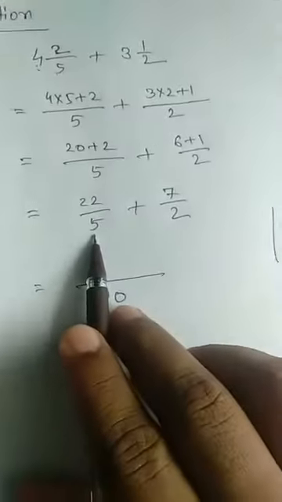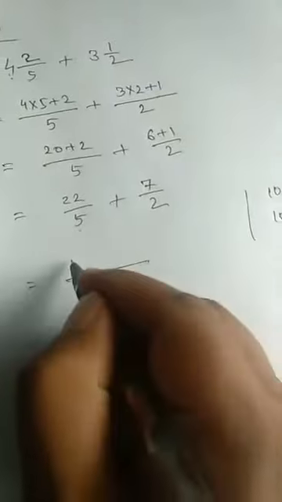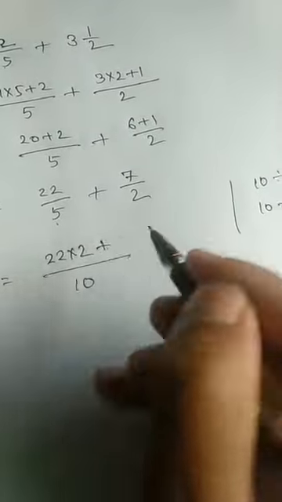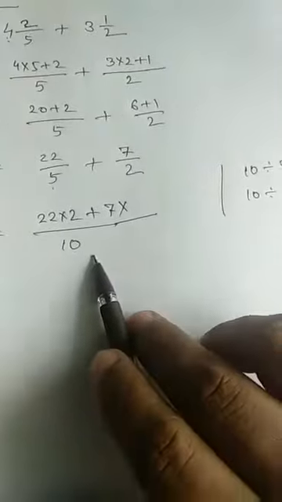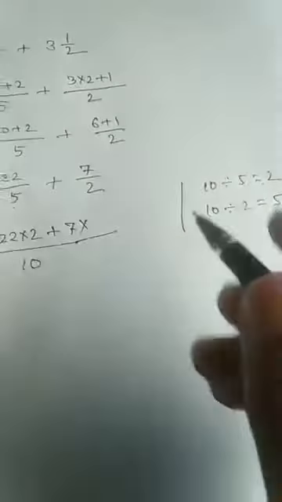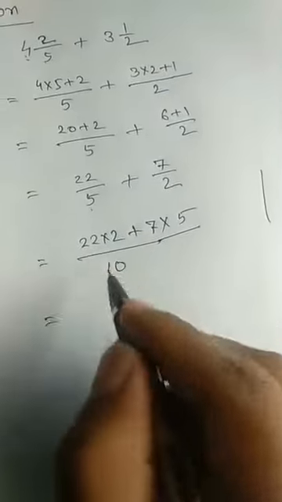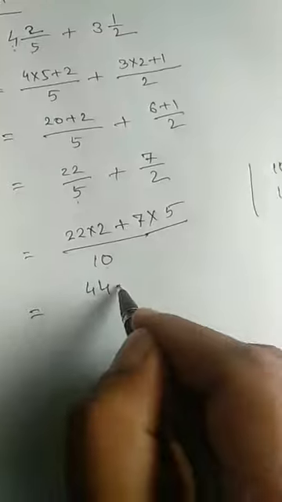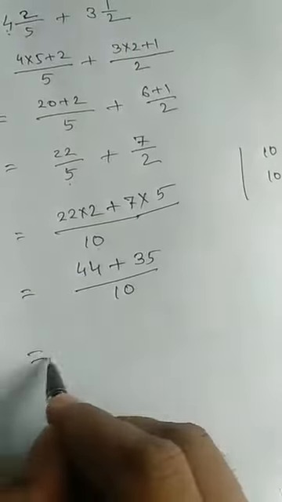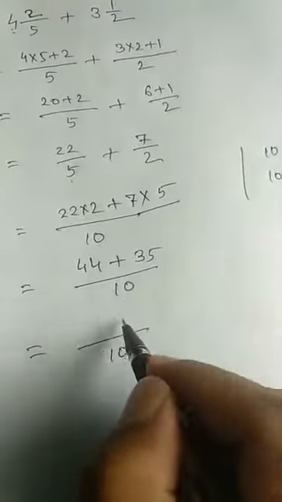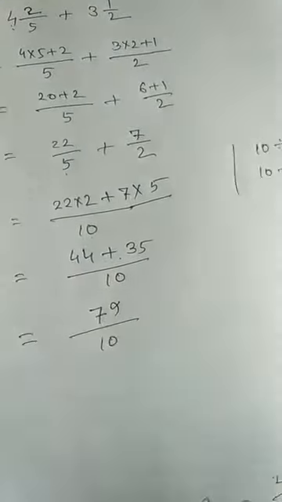So we multiply 22 by 2 plus 7 into 5. 22 into 2 is 44 plus 7 fives are 35, by 10. Now add: 5 plus 4, 9, and 4 plus 3, 7.